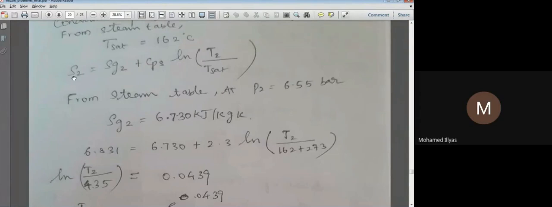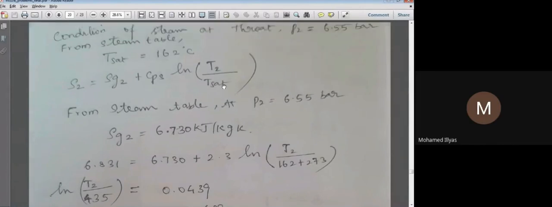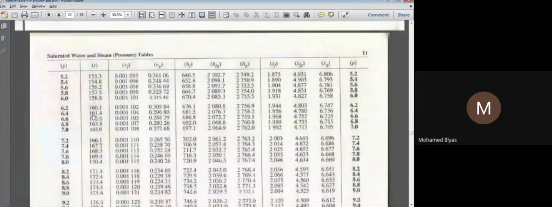So how do you get S2? In our problem the entropy is constant, so whatever value we have got for S1 is equal to S2, and further equal to S3. So I can directly substitute the S1 value here. 6.831 is nothing but your S1 value, because entropy remains constant. So 6.831 and 6.730. Specific heat of steam is given as 2.3 ln of, and the saturation temperature corresponding to P2 of 6.55 bar is 162. Again we can get it from our steam table. If you see our steam table here, it is 162. You can take the average of this, and you'll get 162.